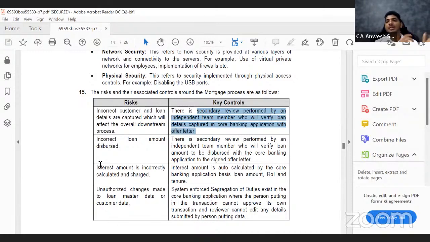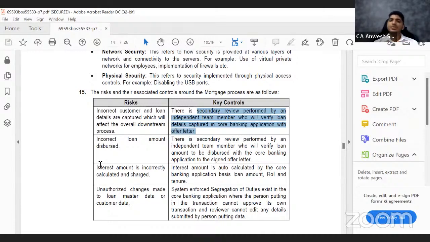So your friends, relatives, known people, or even by mistake, employees should not be able to change those data. So unauthorized changes should not be possible. So how do you do this? System enforced segregation of duties exist. That means there is a maker, then there is a checker. So only one person will not be able to pass anything. So even if one friend wants to change something, he will not be independently able to change it. Another manager level approval is required. Okay, so this is about risk and controls as far as mortgage loan is concerned.